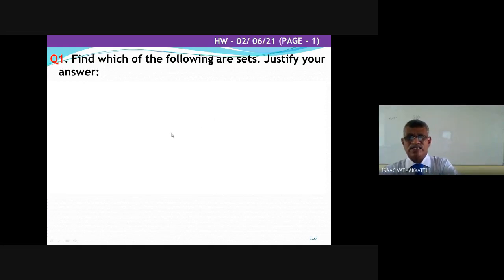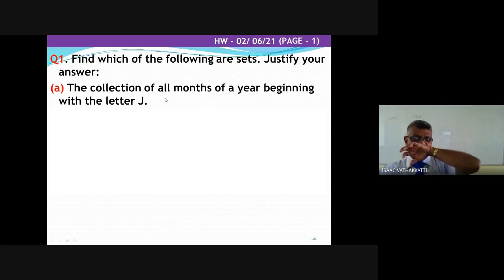Find which of the following are sets. Justify your answers. A collection of all months of a year beginning with the letter J. You only say whether it is yes or no, and if it is no, justify. Even if it is yes, you can say a word of justification.